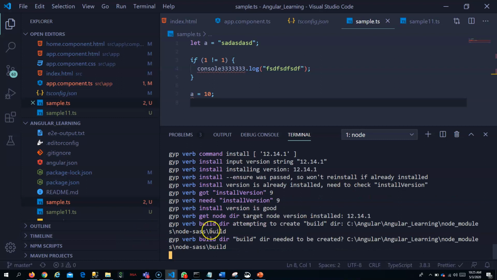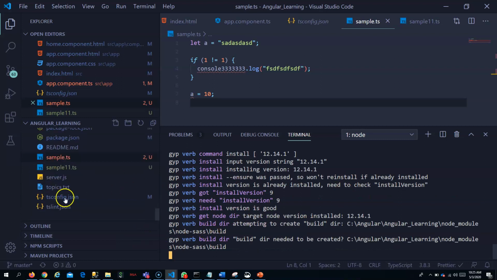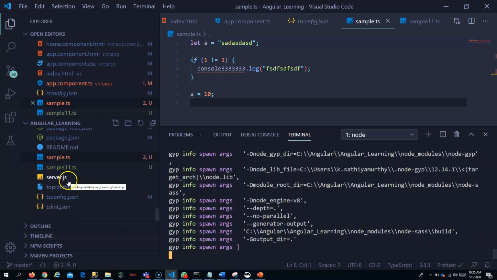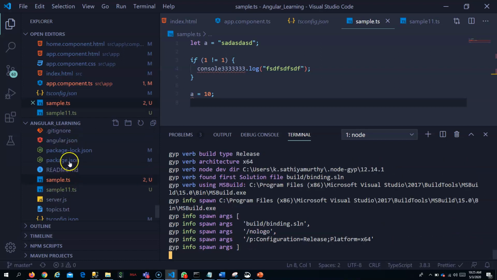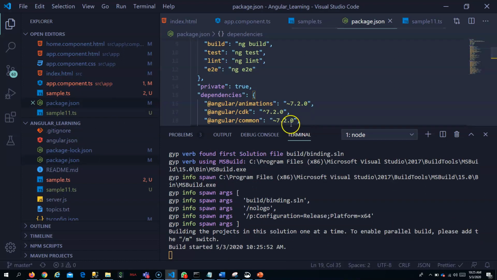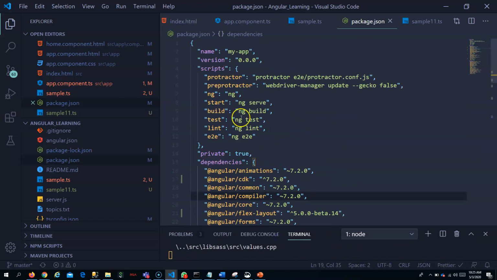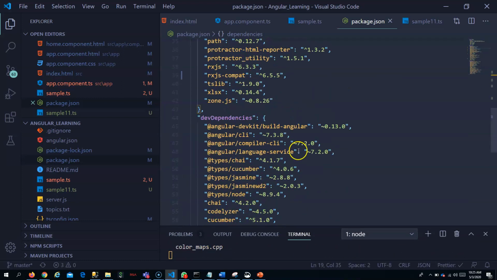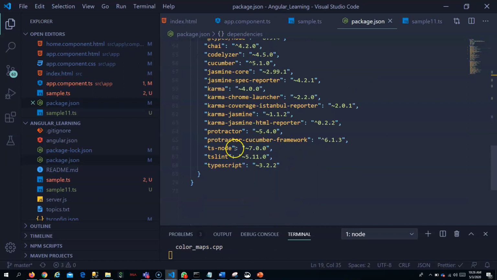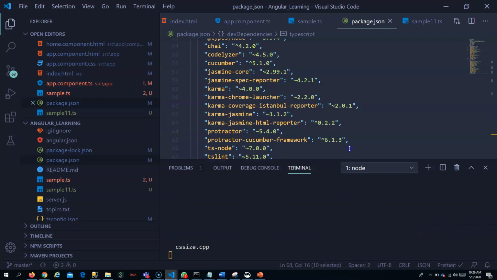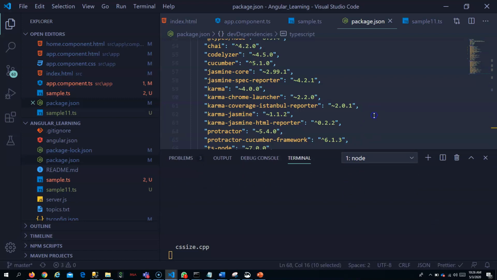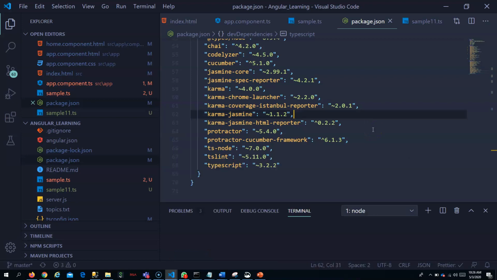Once it is installed, you will see in the package.json that TypeScript is added inside devDependencies. Don't add it in a normal dependency because it is used only for development. It is not needed for production.